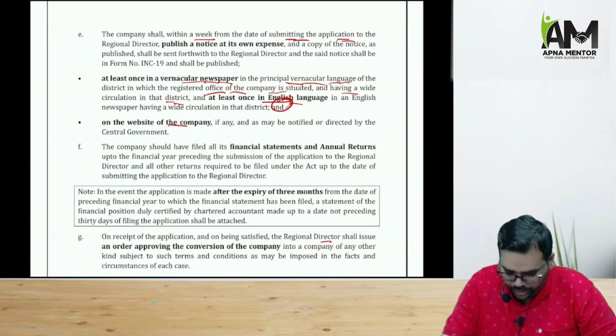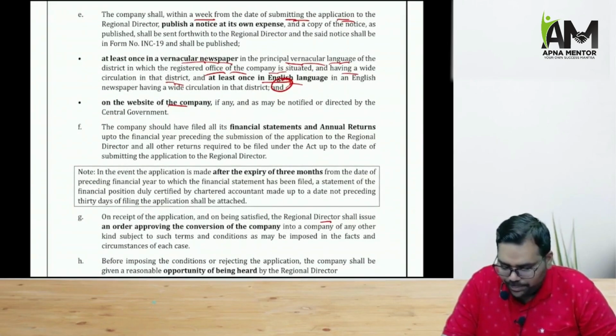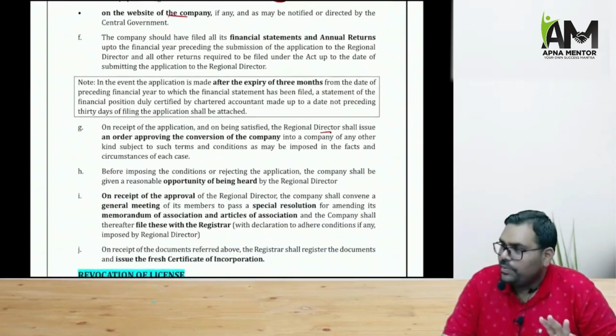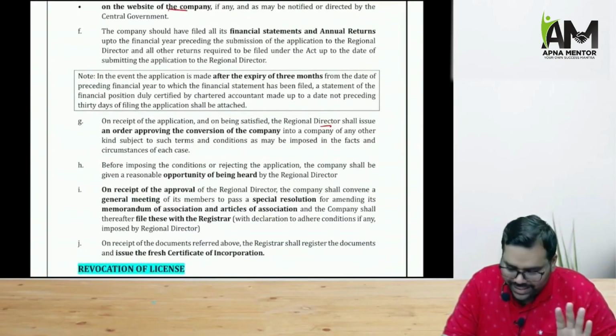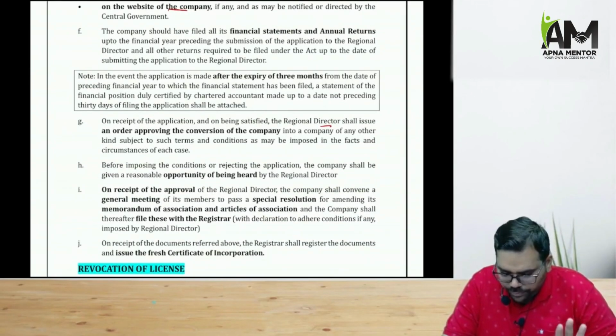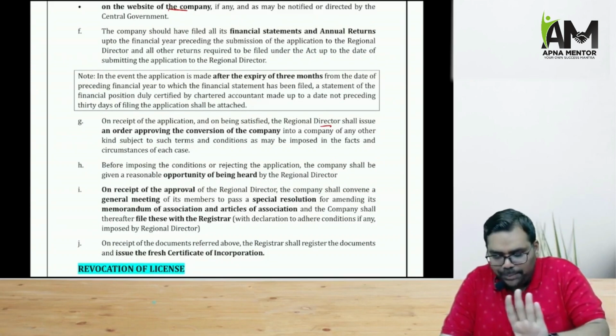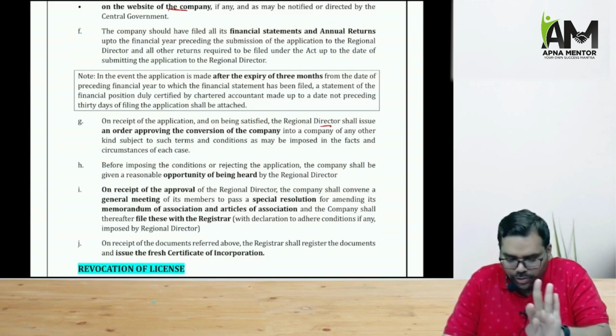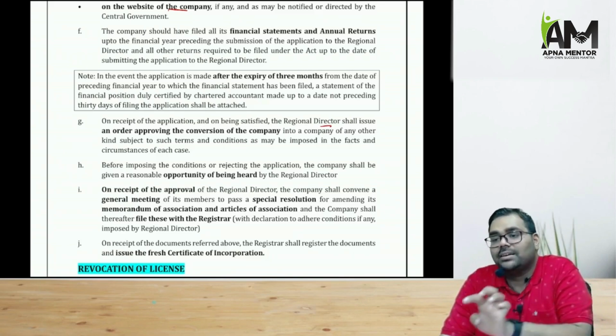Right. Now, once the RD is satisfied with the application, the RD will order the conversion. And if the RD is rejecting the application, the RD will give an opportunity of being heard. Now you see, if the approval of RD is obtained, the Section 8 company will have to alter its memorandum and alter its articles.